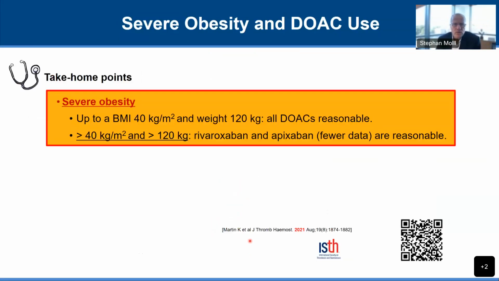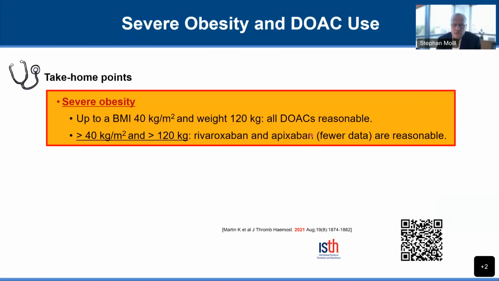And what this new guidance document really shows, evidence based on review of the literature, is that up to a body mass index of 40 and up to a weight of 120 kilos, the use of any of the direct oral anticoagulants is reasonable. And that's the same as what we had in 2016. The new thing now is that above a body mass index of 40 or a weight of 120 kilos, rivaroxaban and apixaban are reasonable choices. These are the data that have been created in the last 5 years and have moved the field forward.